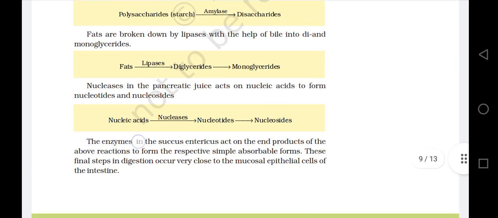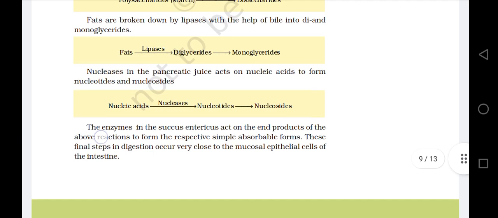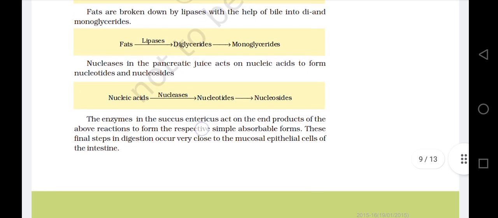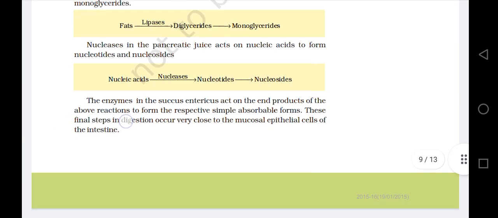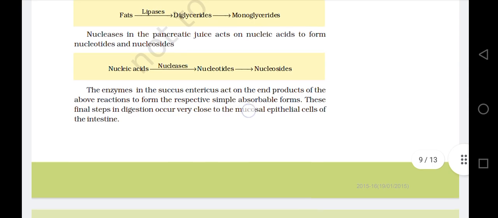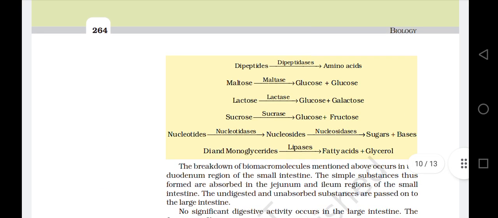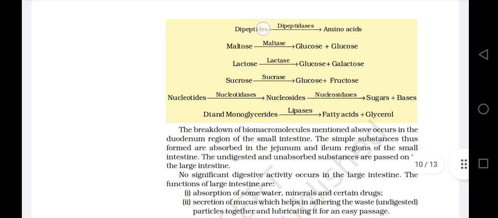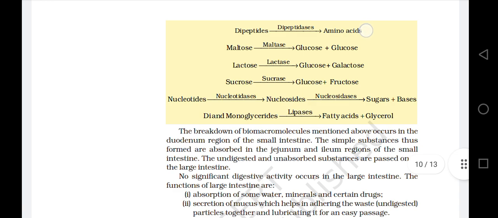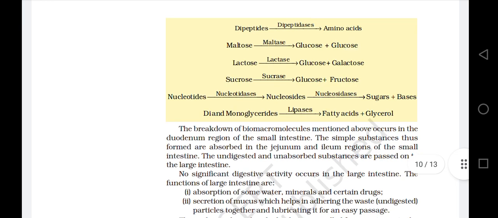The enzymes in the succus entericus act on the end products of the above reactions to form the respective simple absorbable forms. These final steps in digestion occur very close to the mucosal epithelial cells of the intestine. Dipeptides, in the presence of dipeptidases, give amino acids. Maltose, with the maltase enzyme, gives glucose plus glucose.